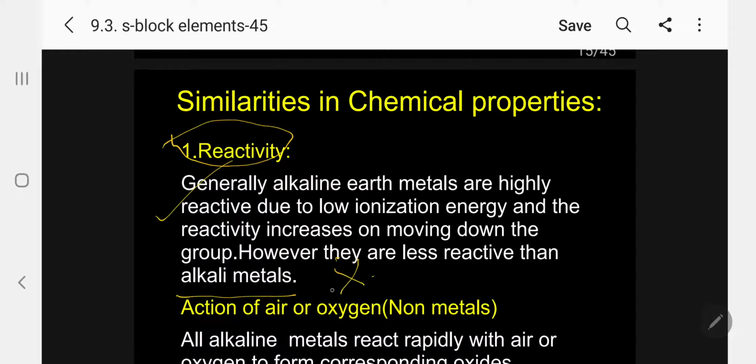Please always keep in mind, they are more reactive than all other metals in the periodic table, but less reactive than alkali metals. So the most reactive metals are the alkali metals. The alkali metal is the most reactive metal in the periodic table. Please have it in mind.